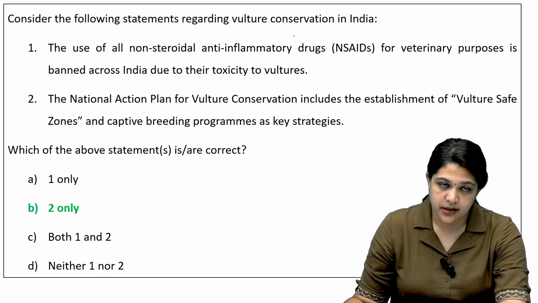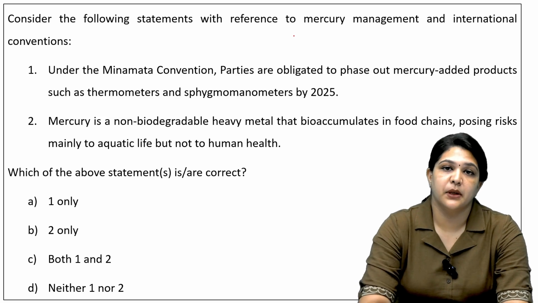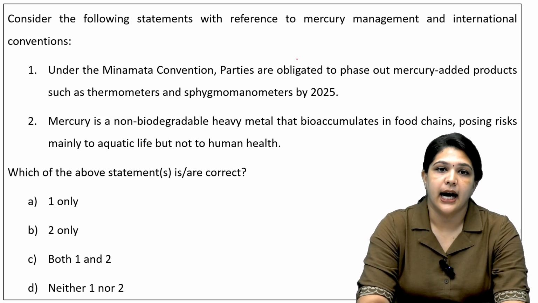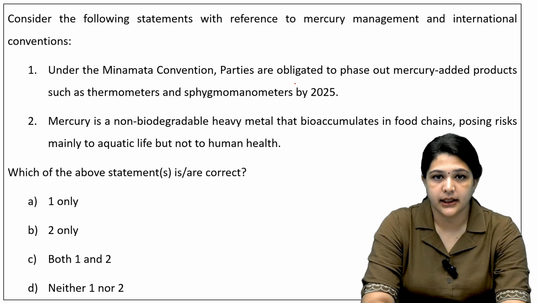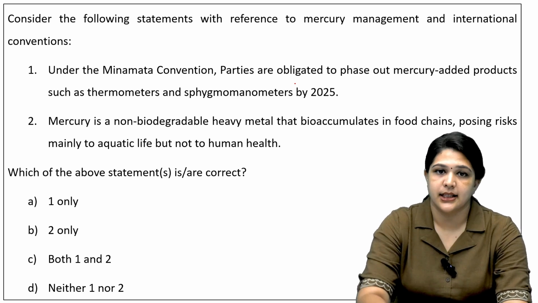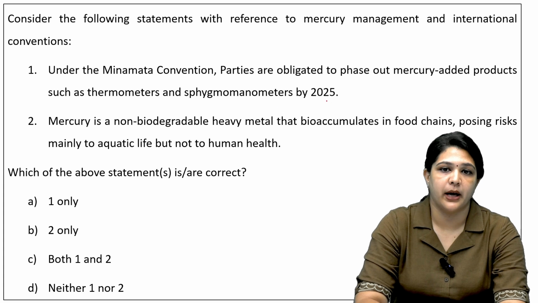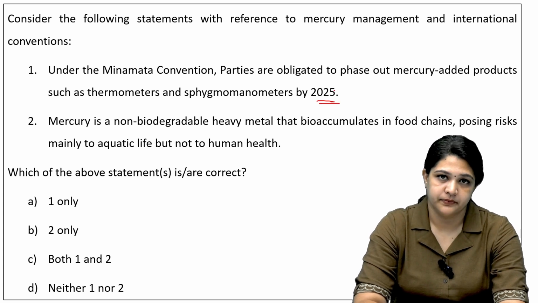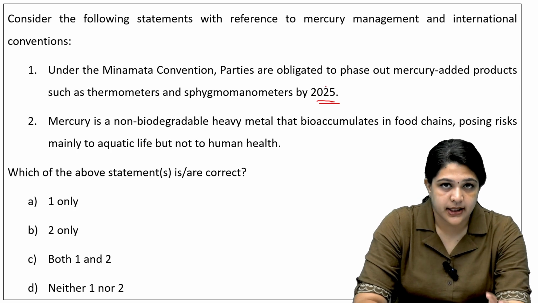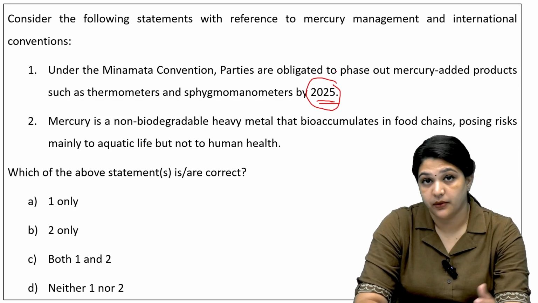Coming to the next question, consider the following statements with respect to mercury management in international conventions. Under the Minamata Convention, parties are obligated to phase out mercury-added products such as thermometers and sphygmomanometers by 2025. In the video uploaded in the morning, I would have discussed this number, whether it is 2025 or whatever it is.